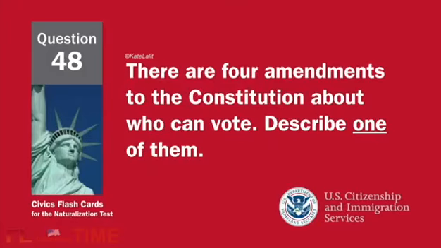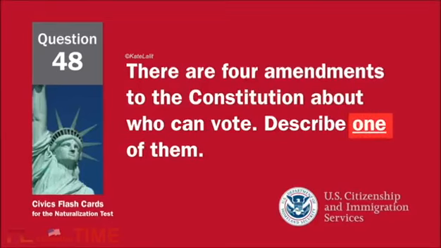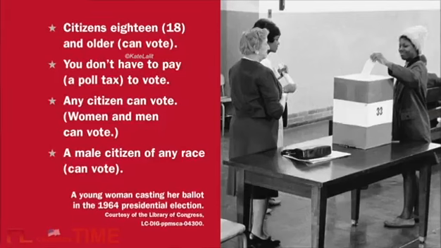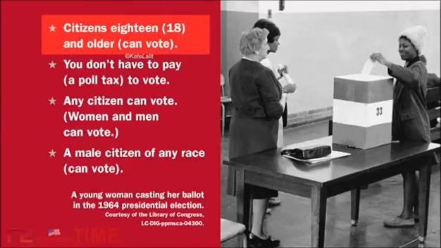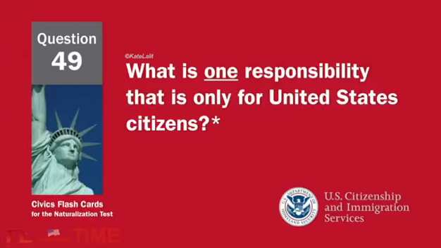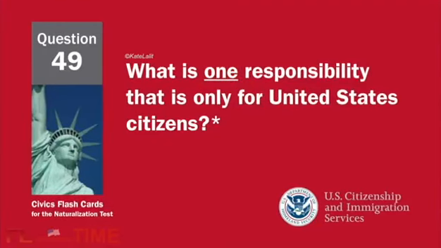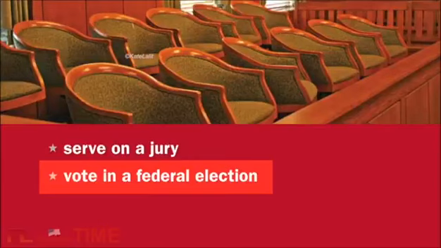There are 4 amendments to the Constitution about who can vote. Describe one of them. Citizens 18 and older can vote. What is one responsibility that is only for United States citizens? Vote in a federal election.